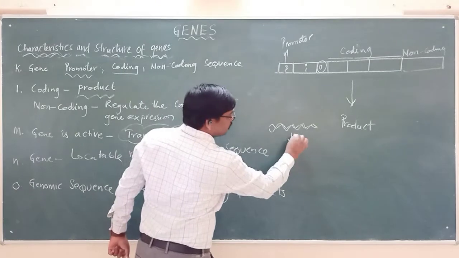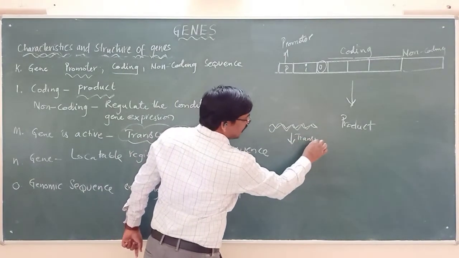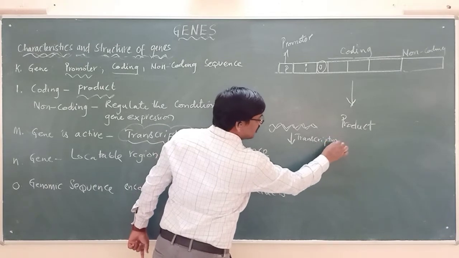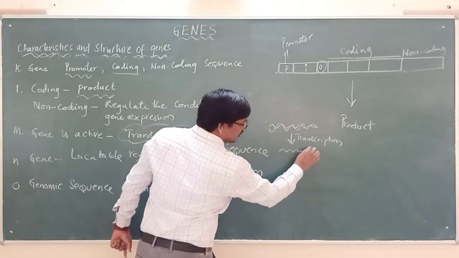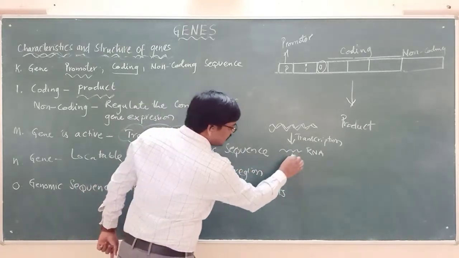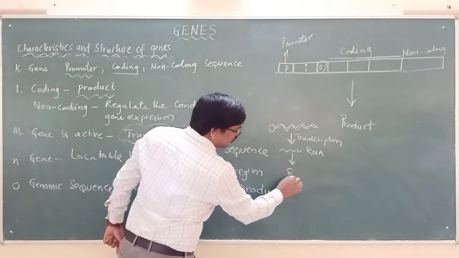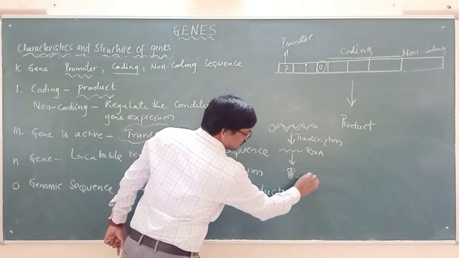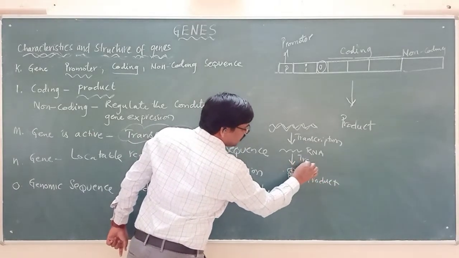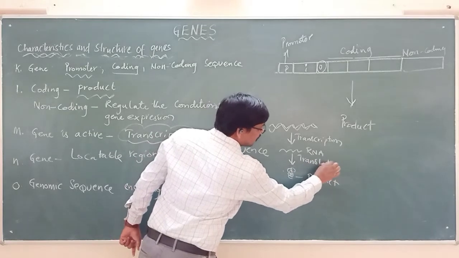The transcription process. When it undergoes the transcription process, what does it produce? RNA. And this RNA will produce now the product. This is the product, and this product is produced from RNA when RNA undergoes translation.